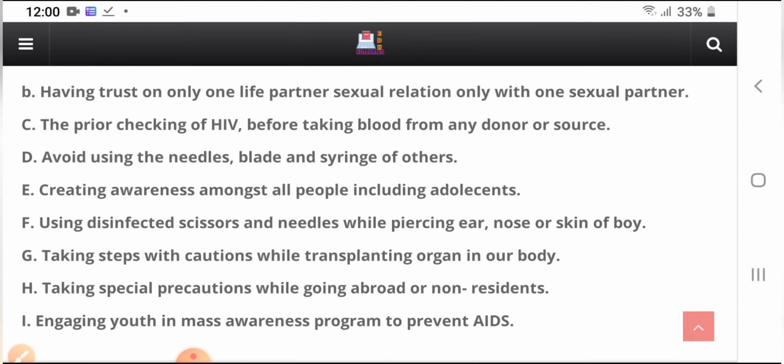Take special precautions while going abroad or as a non-resident, and engage youth in mass awareness programs to prevent AIDS. So that is the way we can prevent AIDS disease, right?